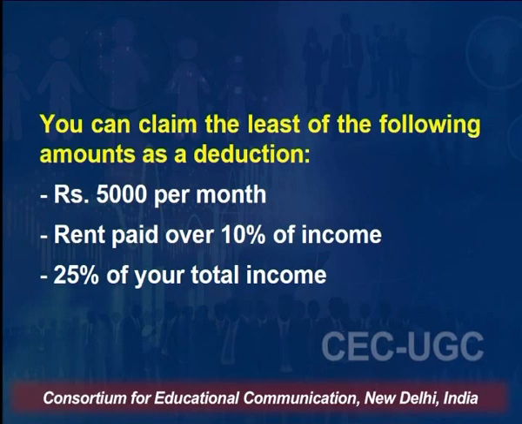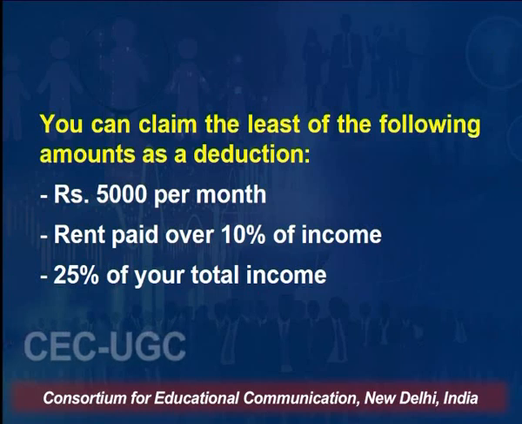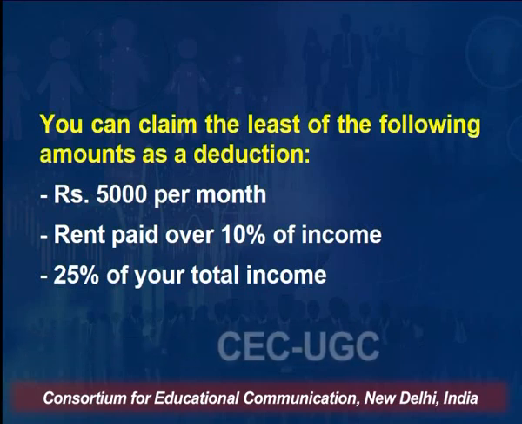So under 80GG, those who are not getting HRA. A salaried employee gets house rent allowance. But if you are an individual, a professional, a doctor or a lawyer, and you are paying house rent and do not have your own house, then you are also allowed some tax benefit. You can claim the least of the following amounts as a deduction: rupees 5,000 per month, rent paid over 10% of the income, whatever you pay more than 10% of your income.